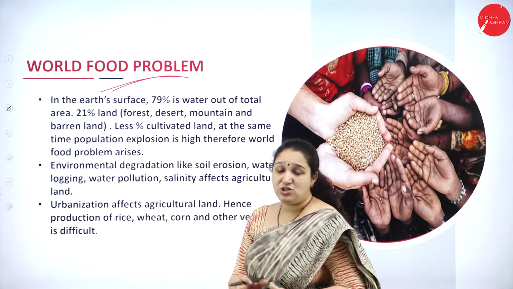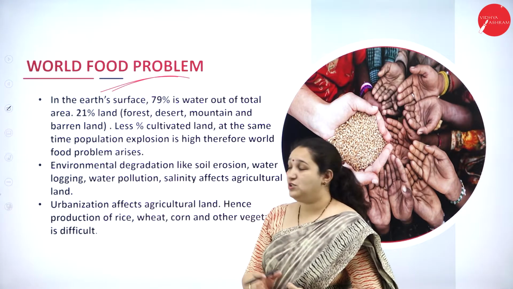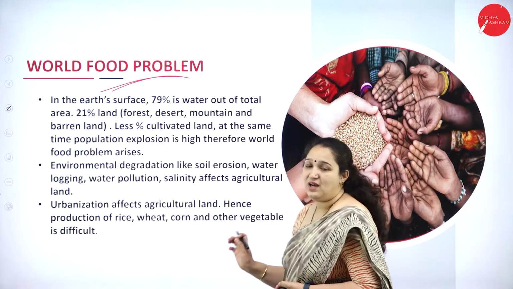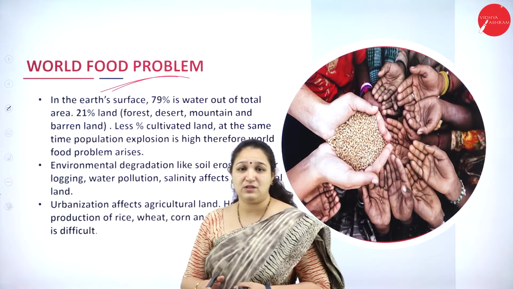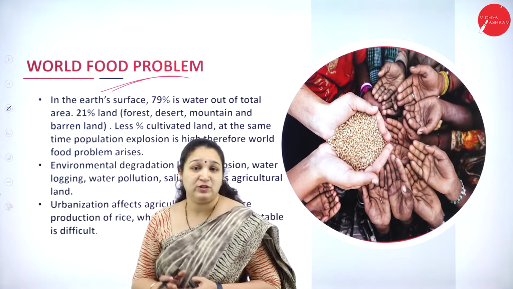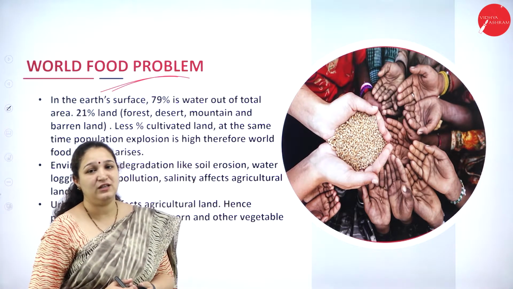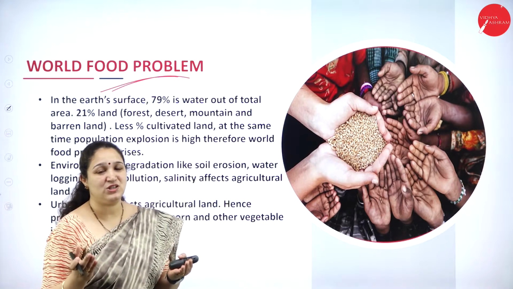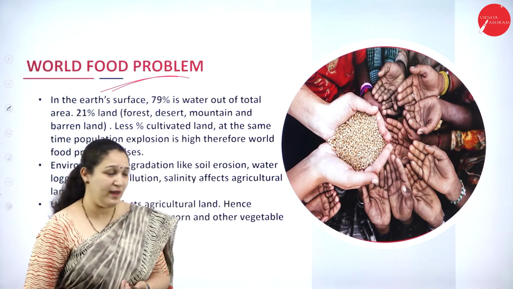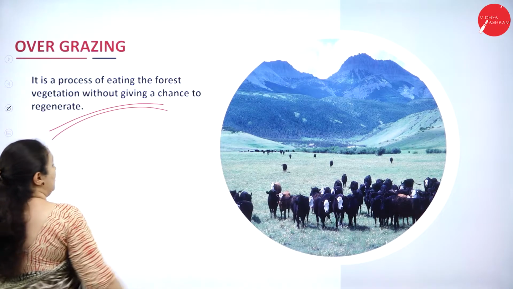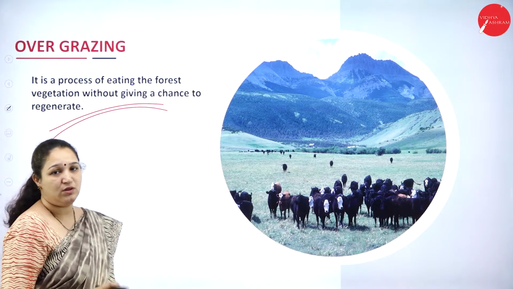Urbanization is affecting agriculture, and the production of rice, wheat, corn and other vegetables is becoming difficult because of the population, and the percentage of land which is available for cultivation is not matching really very well.